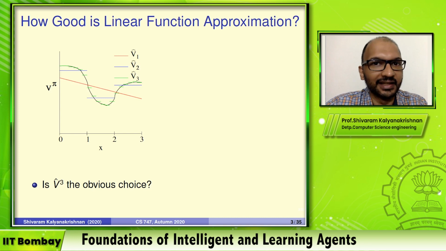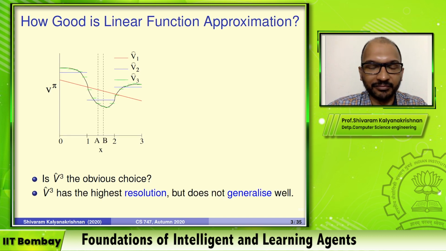So is v hat 3, which is clearly achieving the best fit, our best choice for linear function approximation? You have to be a little bit careful in answering this question, because clearly it can give us the lowest error, but it might not be that desirable from some points of view. So the way to say it is v hat 3 has the highest resolution.